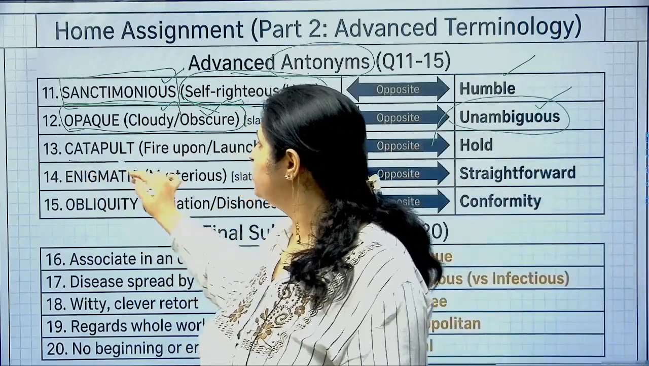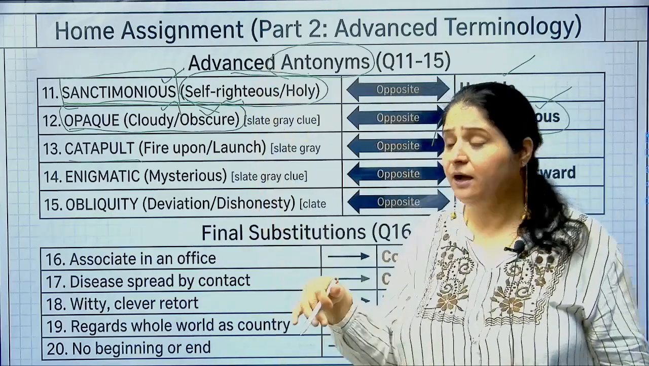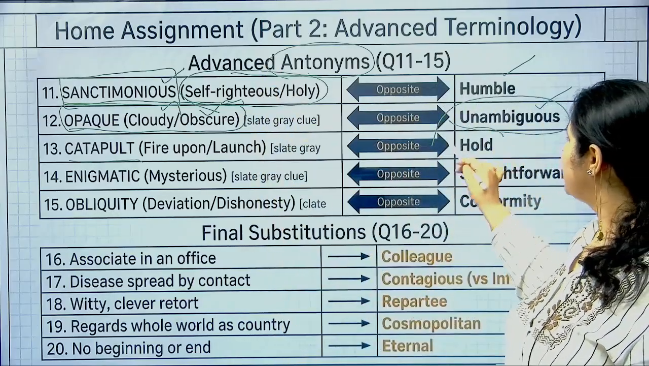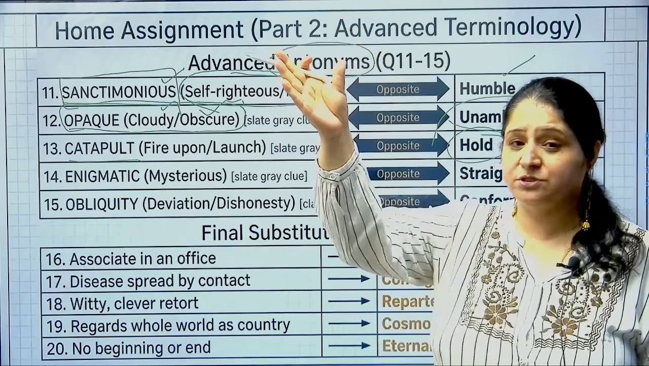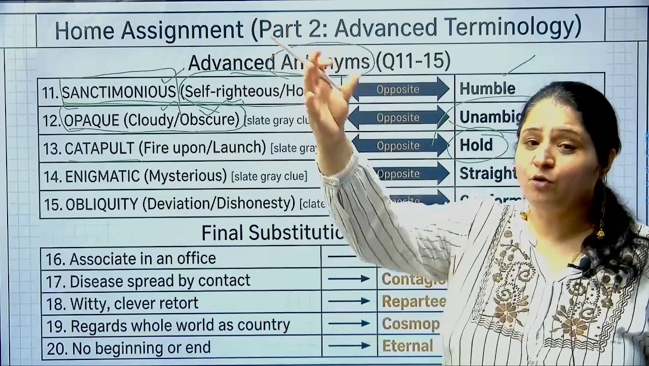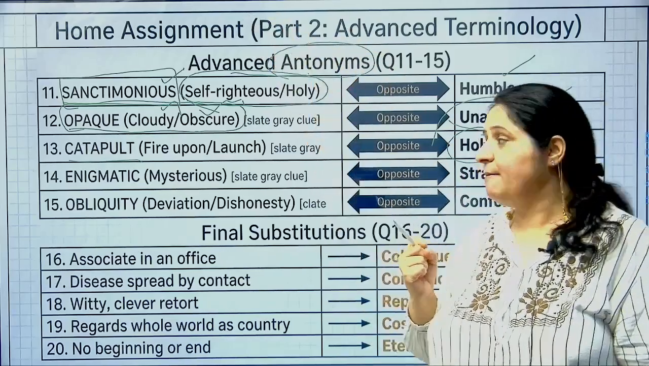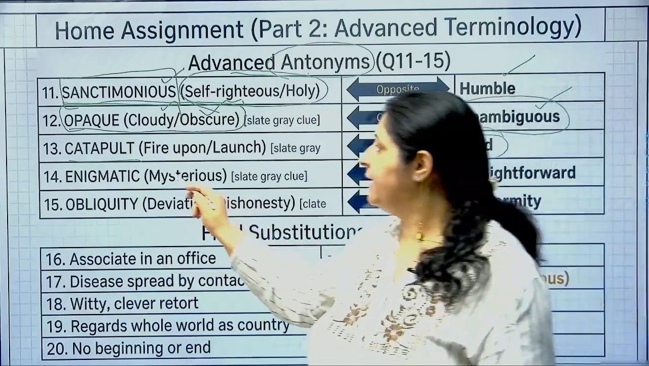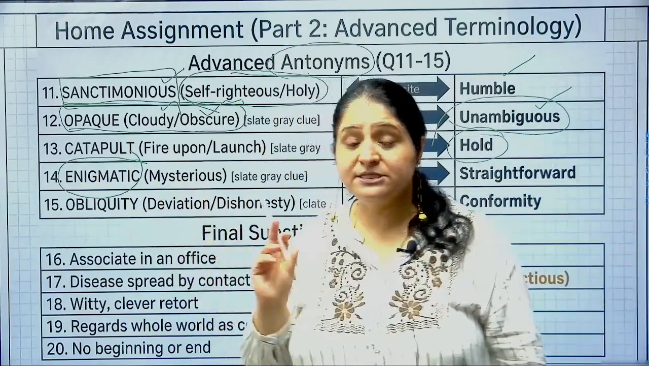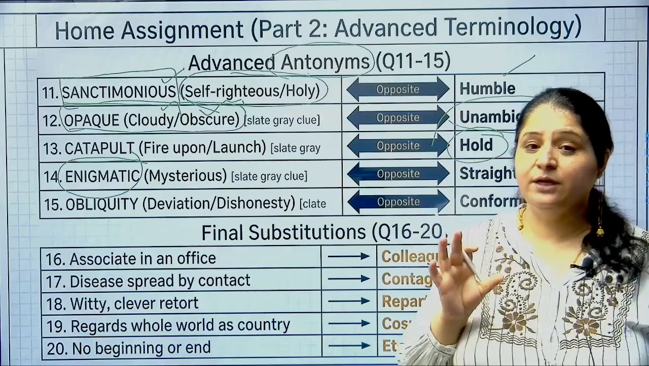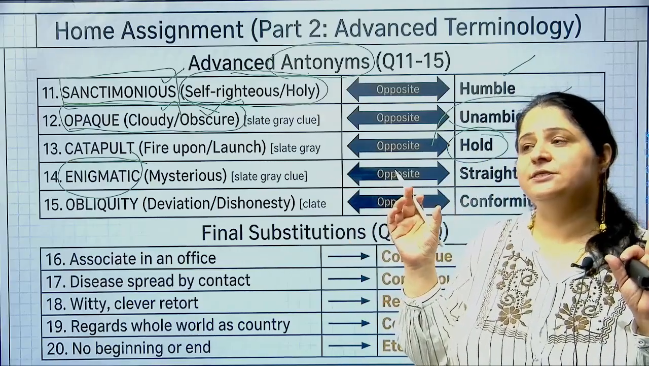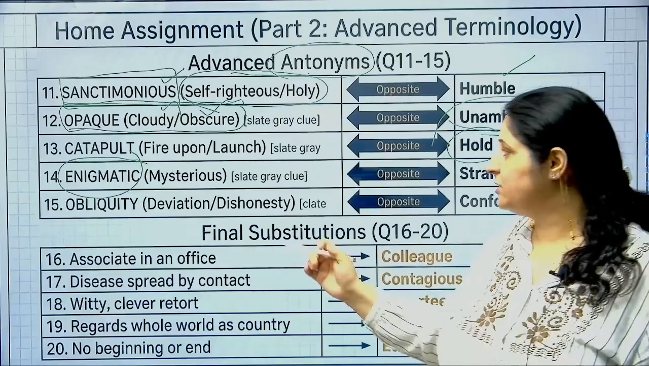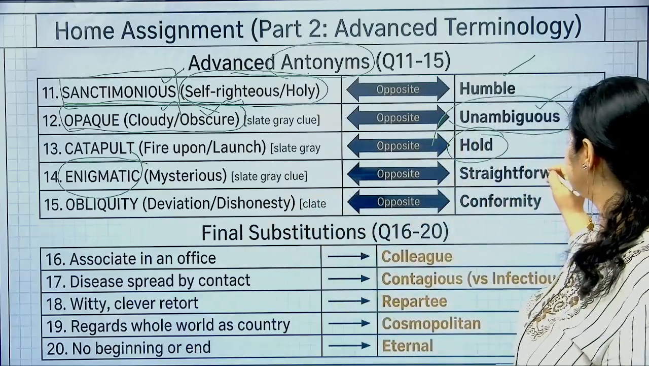Catapult. Catapult means to launch, isn't it? Alright. So what will be its opposite? Hold. Okay, you propel objects, that is catapulting. So when you propel the objects and when you hold them back, holding them back would be the opposite. Enigmatic means something very mysterious, something very complex, something very baffling, something like a maze, right? So that is enigmatic. And what will be its opposite?